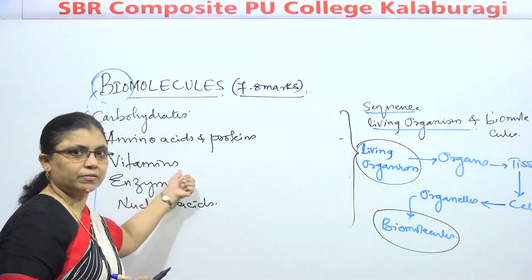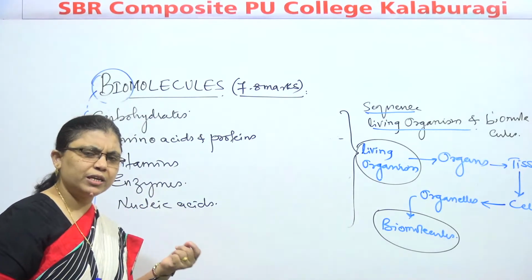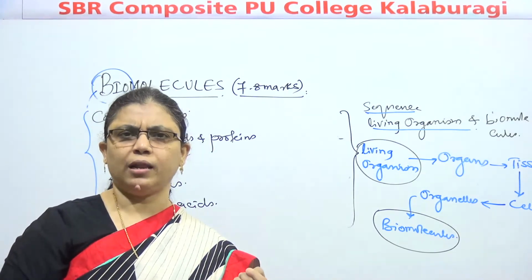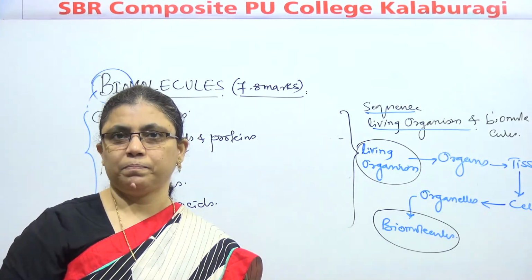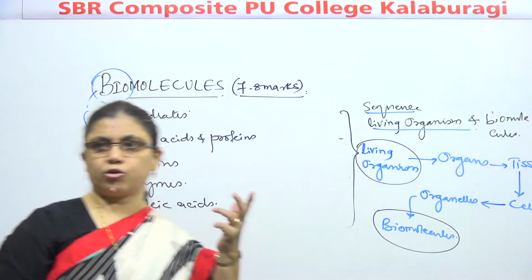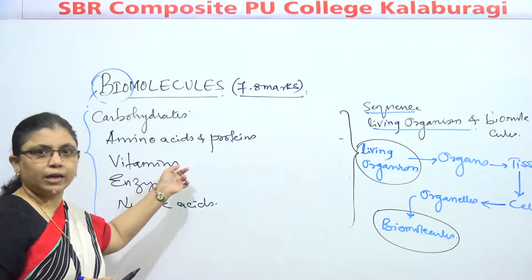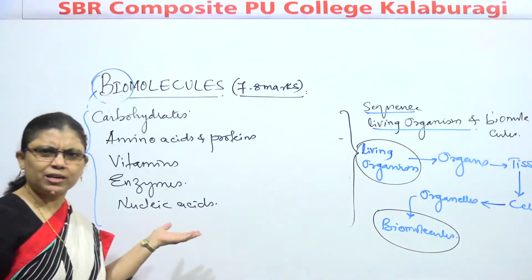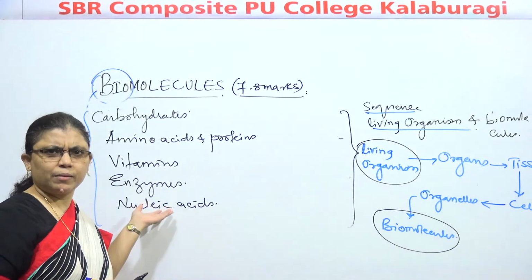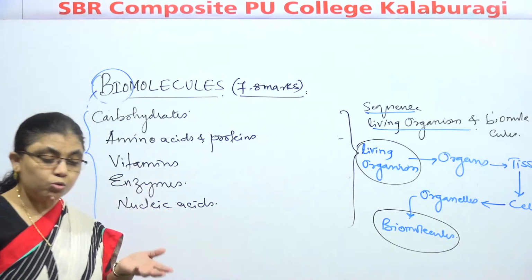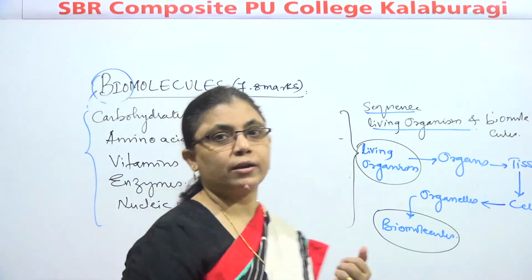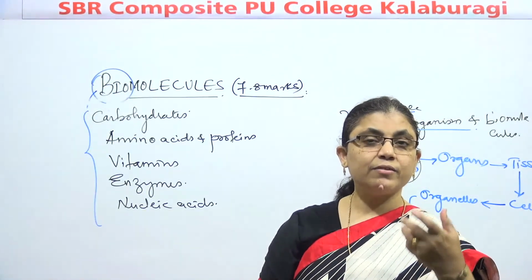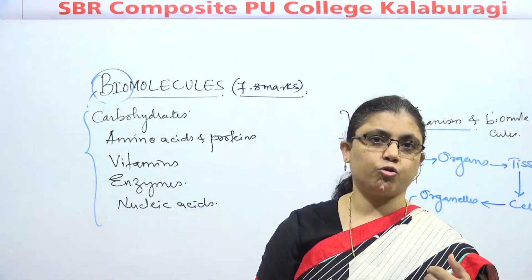Another point, vitamins. We know very well that vitamins we need in very small quantity in our food. Very small, very minute, but they are playing a vital role. Vital role means what? Important role. That's why we can say that vitamins, enzymes. Without the presence of enzymes, what are they, children? Biocatalyst. Enzymes, what is it? Biocatalyst. Without enzyme, without biocatalyst, you can't imagine the biochemical reaction. So it means that these catalysts are playing very important role.